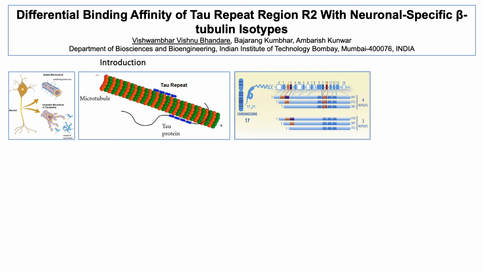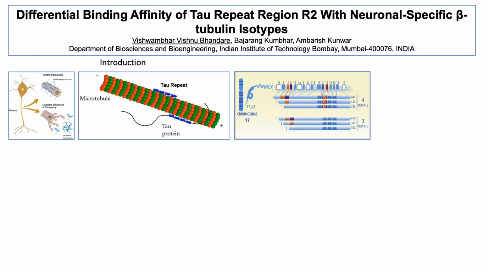The full length structure of tau is not yet determined using X-ray or NMR techniques due to its intrinsically disordered nature. However, the structure for the C-terminal repeats, which bind and stabilize the microtubule, has been determined by some group using NMR techniques.